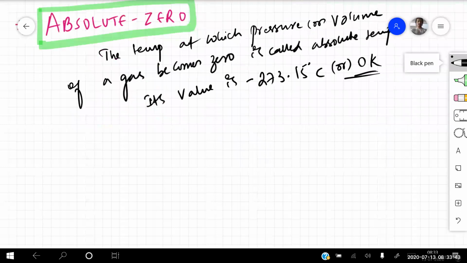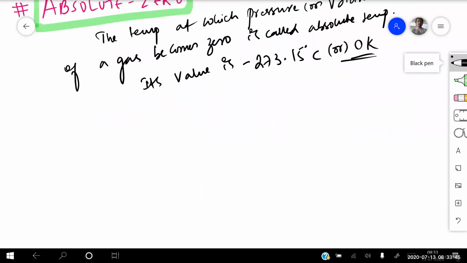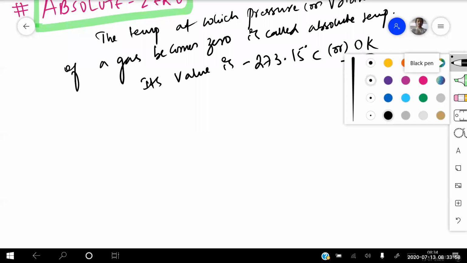Yes, sir. At absolute zero, pressure into volume is equal to zero. Kinetic energy of the molecules ceases. Radiation stops. Kinetic energy equal to zero. Then radiation stops and matter also disappears. I hope I have told you all this already. Yes, sir. Chalo, let us try to go for the next one.